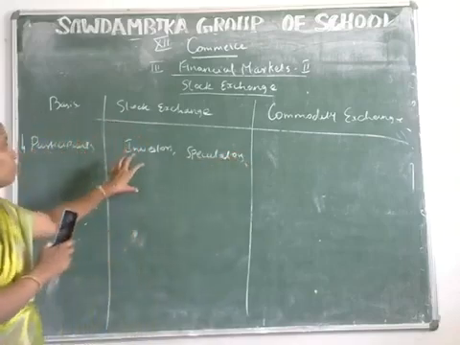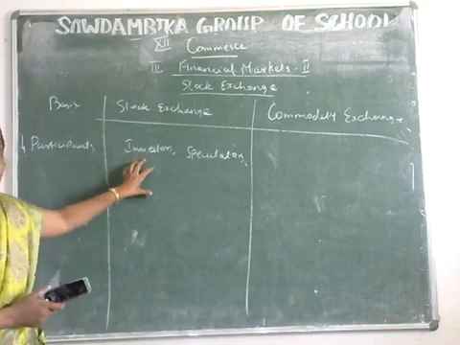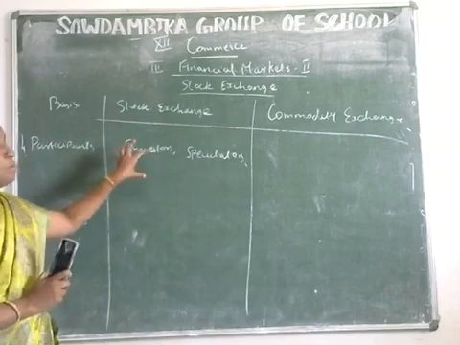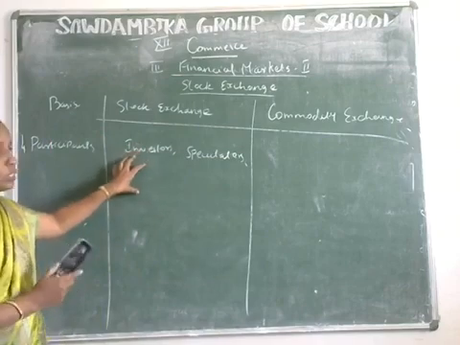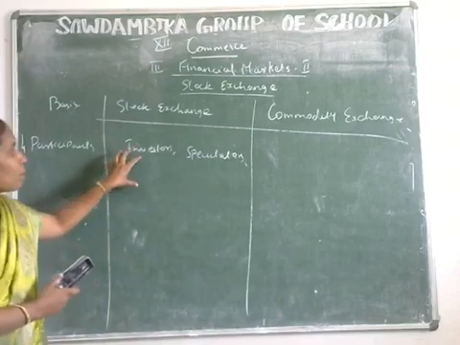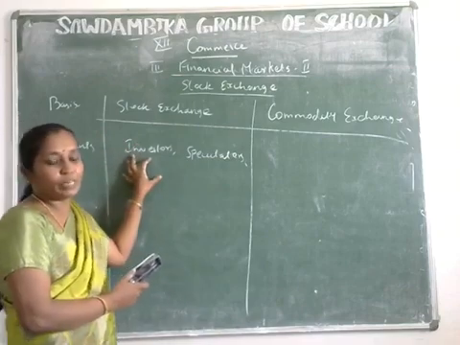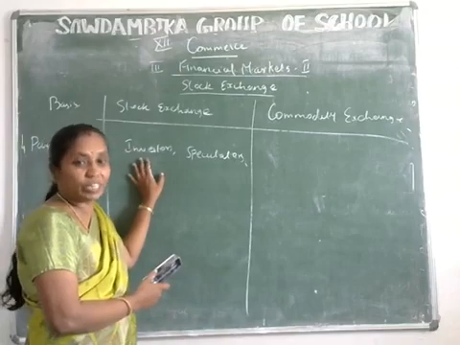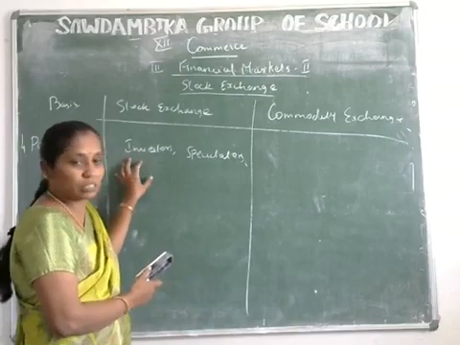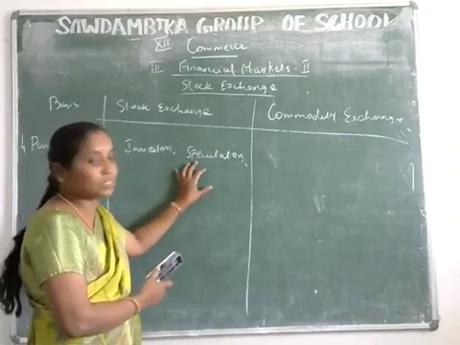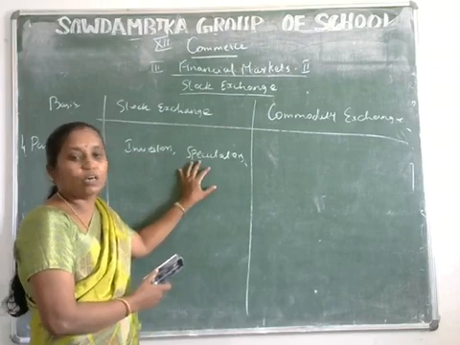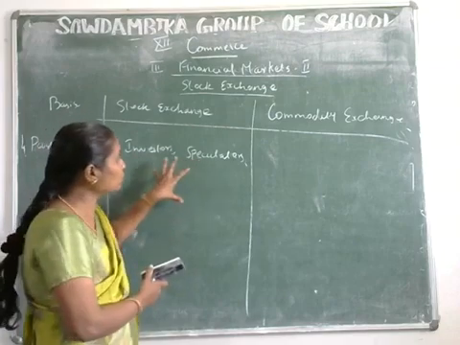An investor is a person who retains the securities for a longer period. His commitment is only for the longer period. He does not sell the securities quickly, and he earns profits. But a speculator is a person who buys and sells the securities in a short period.